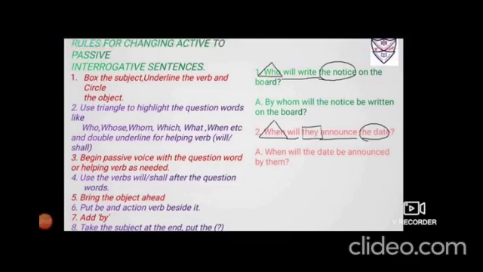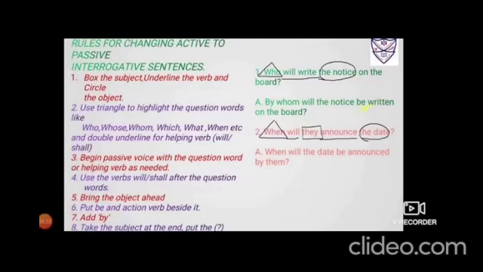I have told you there's a slight alteration when who comes in the active voice, it changes to by whom. So by whom, now which WH if I have put, so immediately beside that I want a helping verb, that is will, because we are dealing in simple future. So by whom will. This much done. Then bring the object ahead, the notice, that also I have written. Now BEB, and then third form of the verb, write, wrote, written.